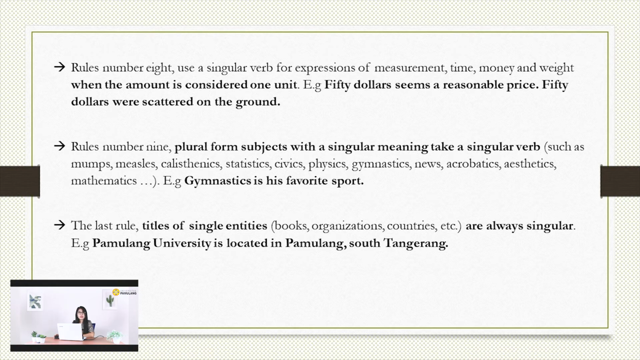Next, rule number 9. Plural form subjects with a singular meaning take a singular verb, such as mumps, measles, calisthenics, statistics, and so on. It sounds plural because it ends in s, while in fact this is a singular subject. For example, gymnastics is his favorite sport.